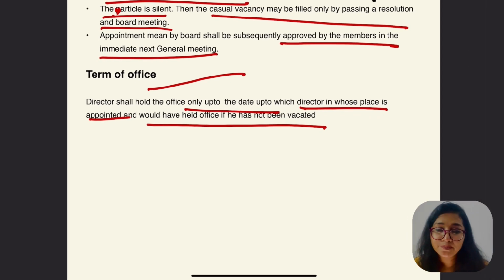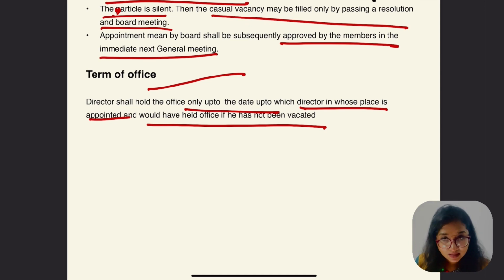For example, if Mr. X was there up to 2025, and Mr. X, due to some uncertain reason, for example, died in 2024, and Mr. Y was appointed in May 2024, so Mr. Y is going to be there up to 2025.